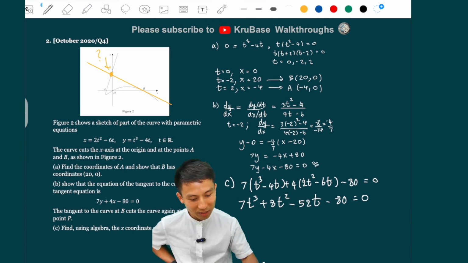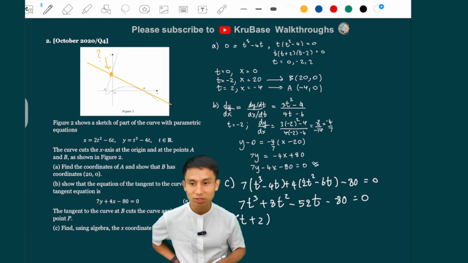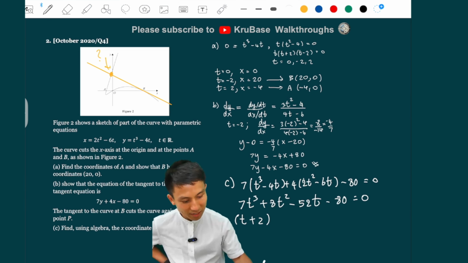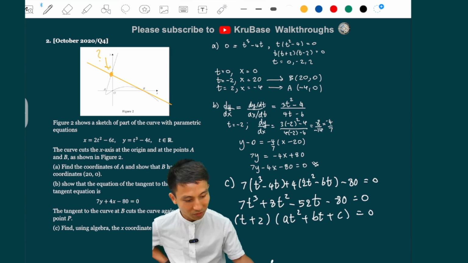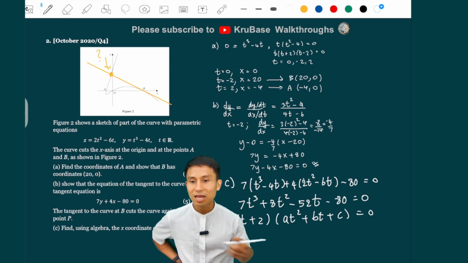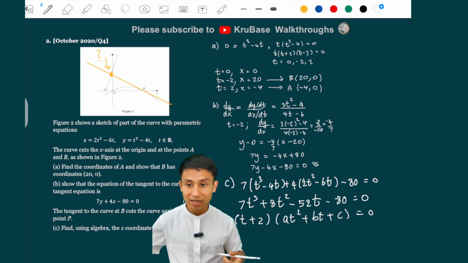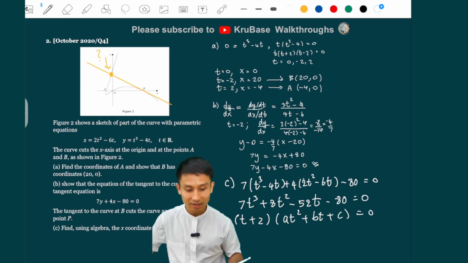So we know that we can factorize into t plus 2, because that would give a critical value or a solution to t as minus 2, and then this will be a quadratic factor, right? So at squared plus bt plus c equals 0. I have an a there because there is a 7 there. So a is definitely 7 here, guys. Do you see that? Yeah?